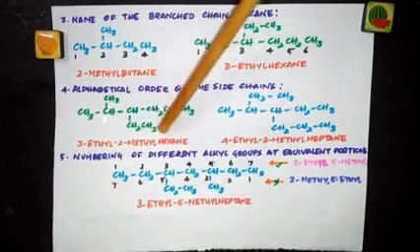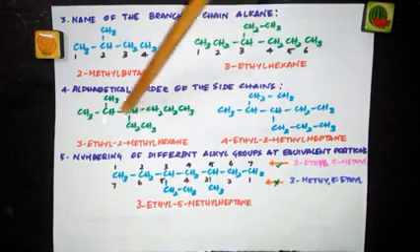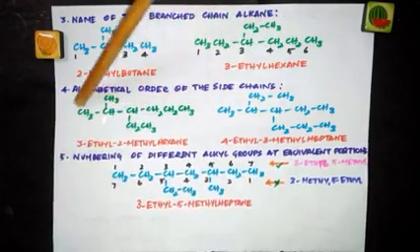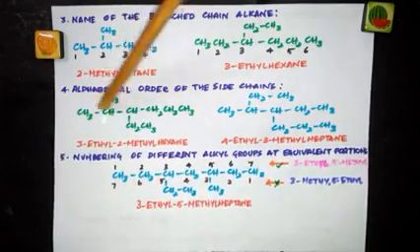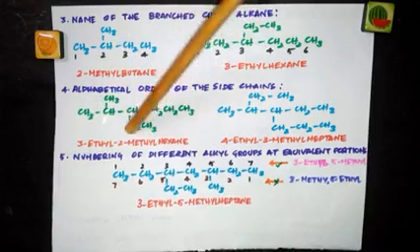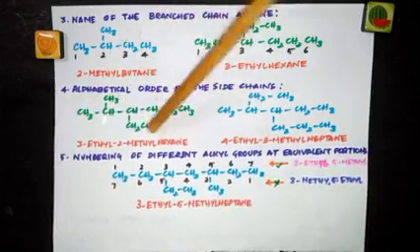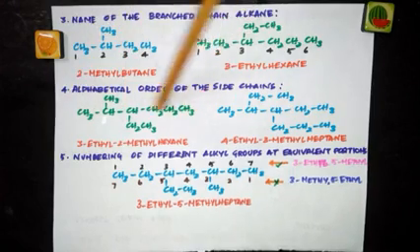Now suppose I'm choosing this as the longest chain, because here also 1, 2, 3, 4, 5, 6 carbon atoms are there. If I choose this as the parent chain, how many substituents do I have? I just have one substituent. We call this a complex substituent. We have a different set of rules to name this. So you just look at the count alone. How many substituents do we have? If you choose this as the longest chain, only one substituent, then this is not the right way to choose the parent chain. So remember, when you're choosing the parent chain, prefer the one with more substituents. So I'm preferring this as the parent chain.